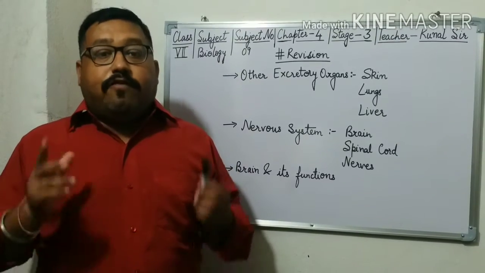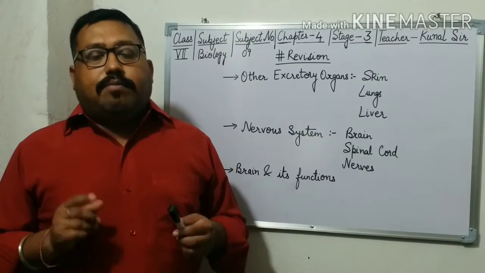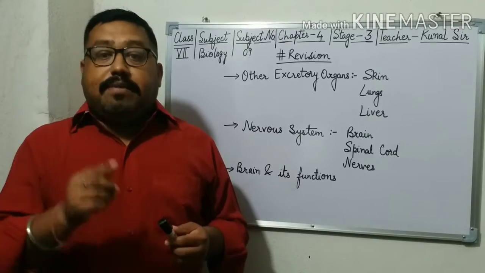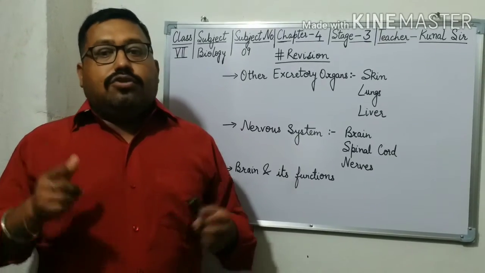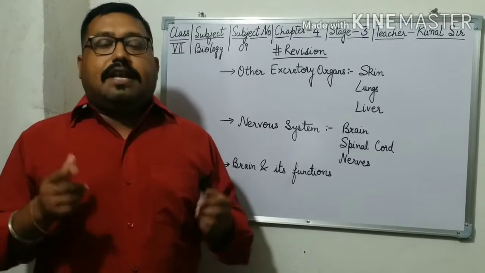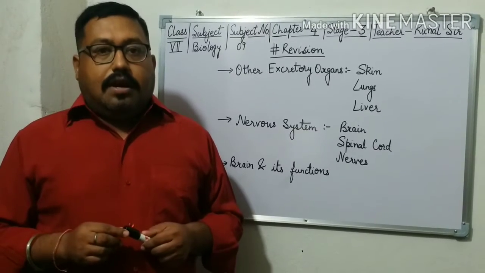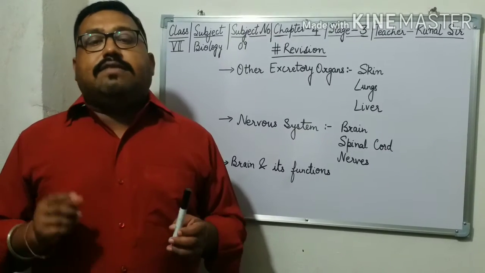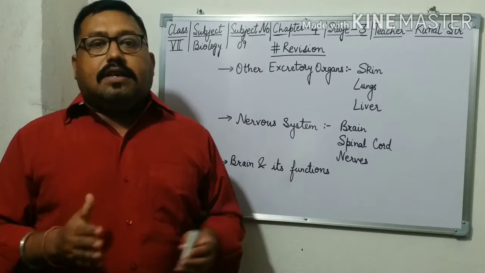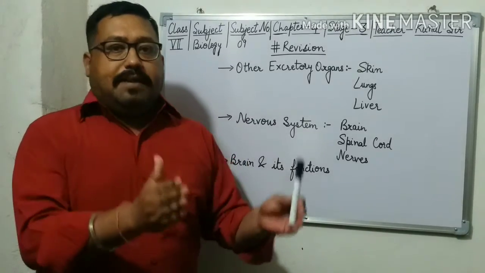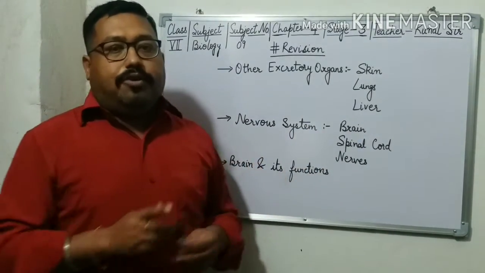And the most important point, the brain enables us to learn, to think, to memorize and apply our logic. And last, the brain has 3 parts: the cerebrum, the cerebellum and the medulla oblongata.